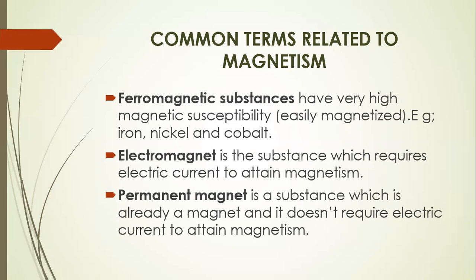Permanent magnet, this is a substance which is already a magnet. It does not require electric current to attain magnetism. You can take it from the word permanent, which means it's settled there for a long time, or it cannot be removed. So a permanent magnet is a material which has this magnetism and doesn't require any kind of force to attain magnetism. It has this magnetism which is there and it will stay there for a long time.